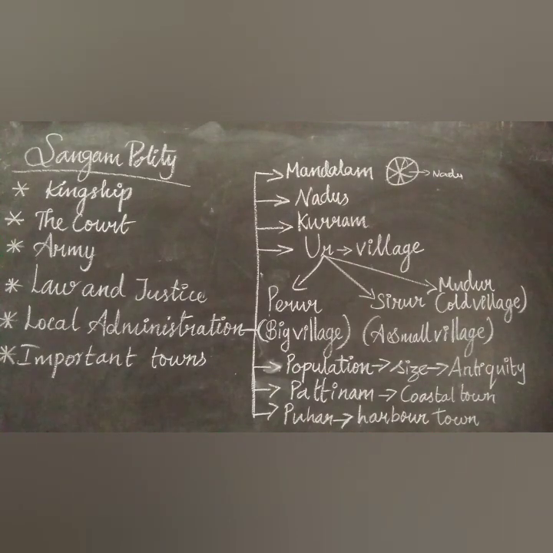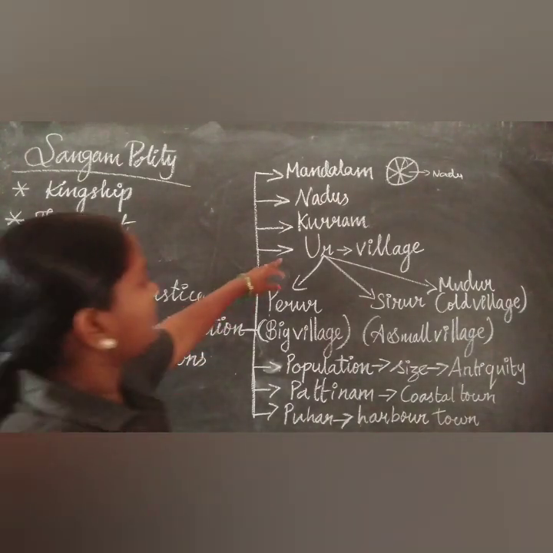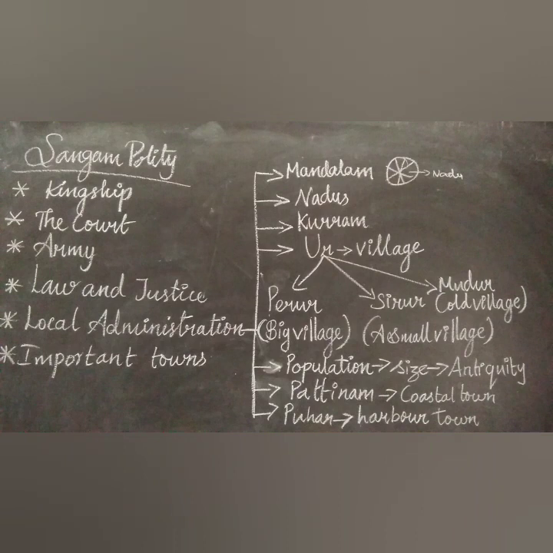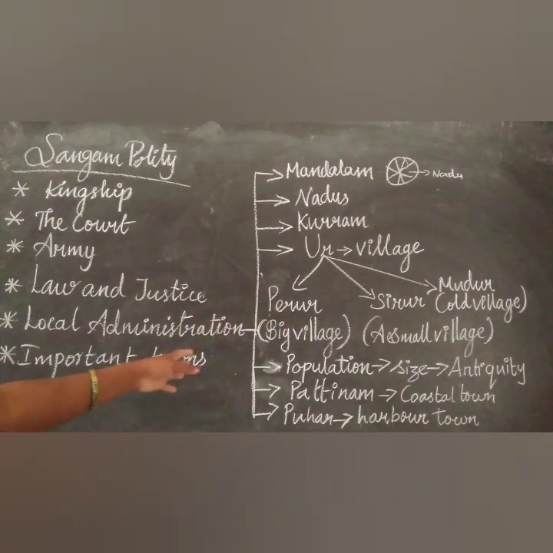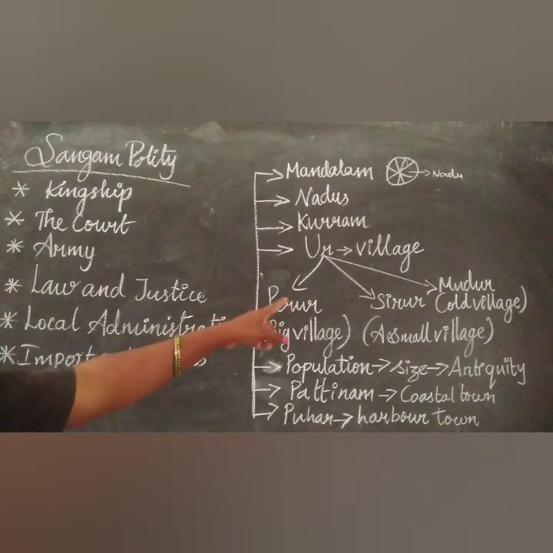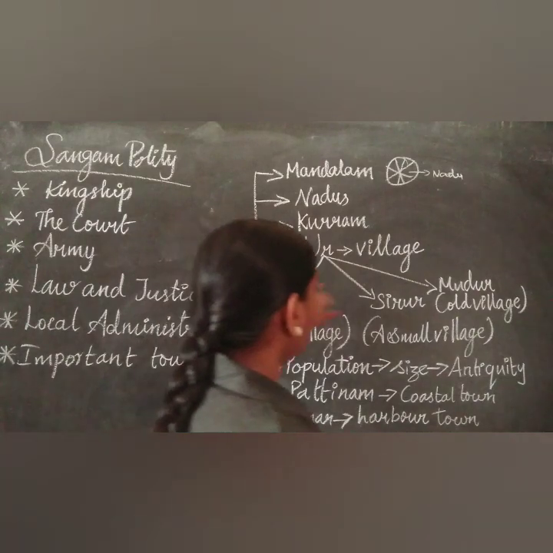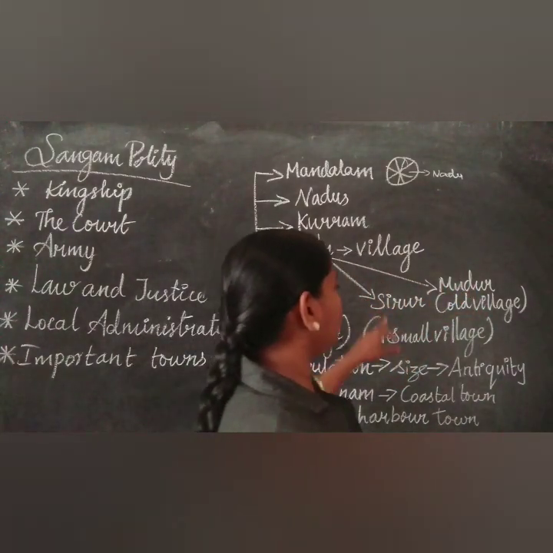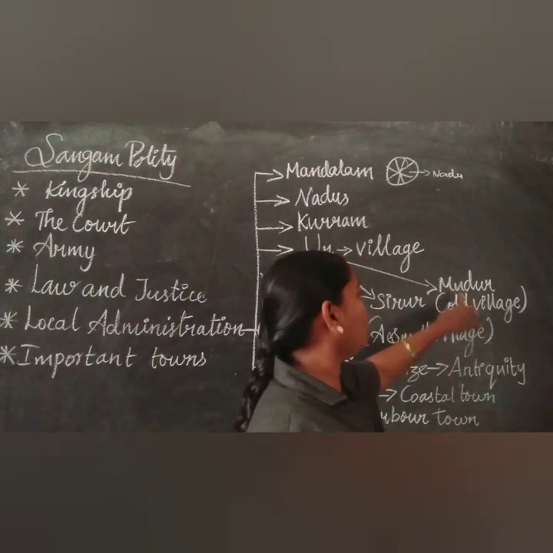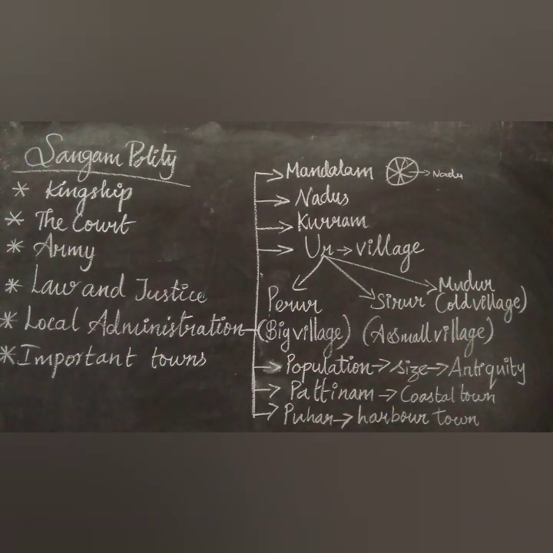The Ur was a village. Here, the villages are classified into Perur, Sittur and Mudur. Perur means big village, Sittur means a small village, and Mudur means old village.